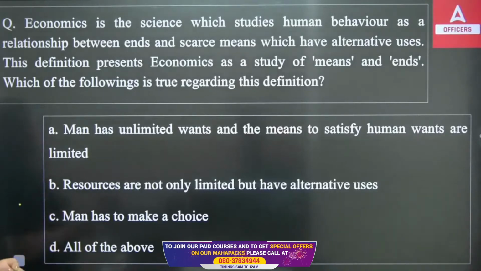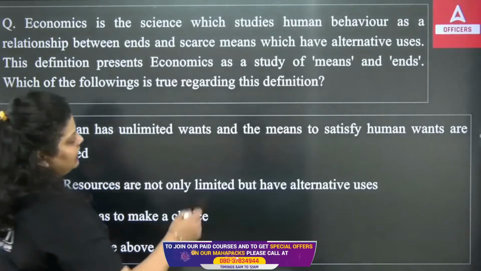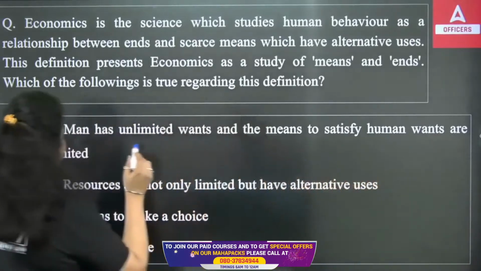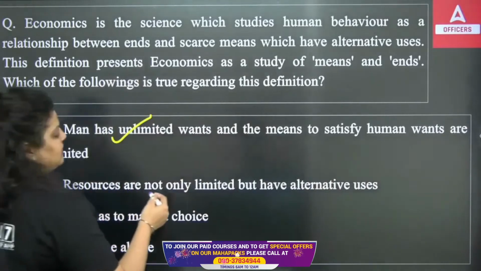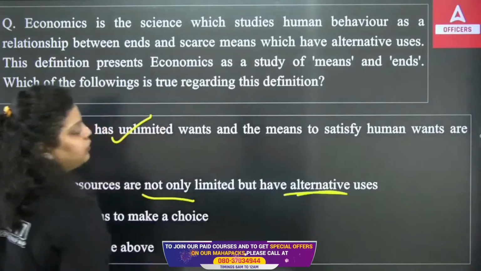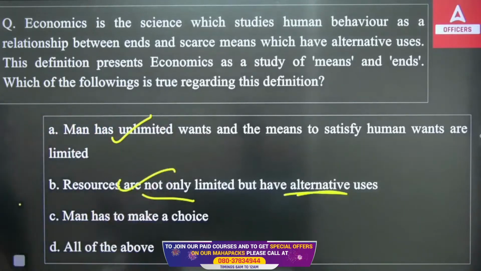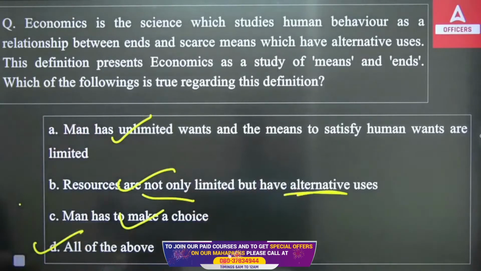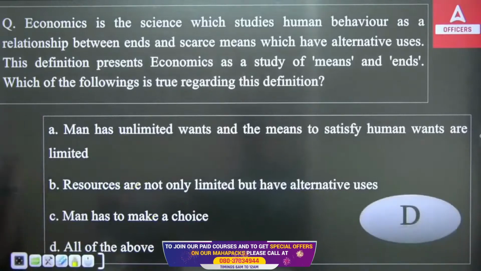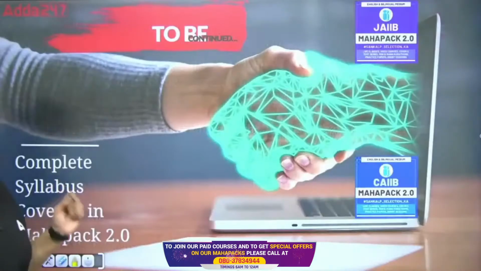Okay, so this definition presents economics as a study of means and ends. You have to tell which of the following is correct. Man has unlimited wants and the means to satisfy human wants are limited. This is what the option is saying, ends and scarce means. Resources are not only limited but also have alternative uses. This is also true. Man has to make a choice. This is also true. You have to find out the alternative use now. So the right answer is option D. This is what the definition in the question is defining, that these are the things in economics. So the right answer will be option D.